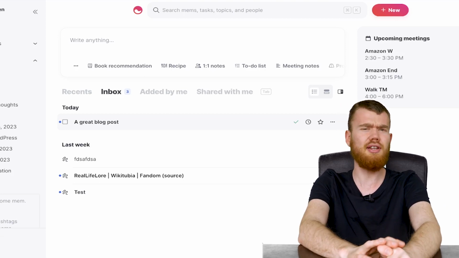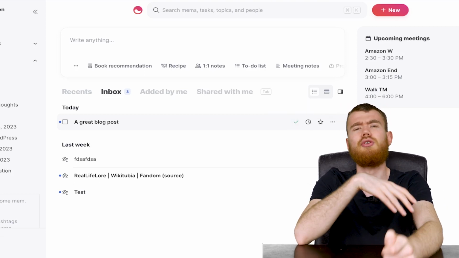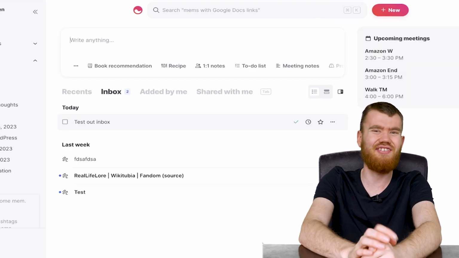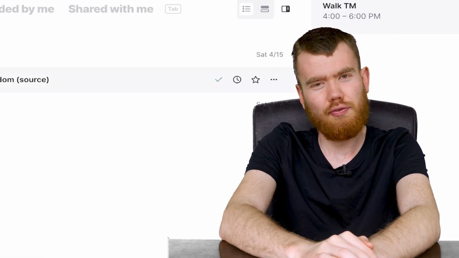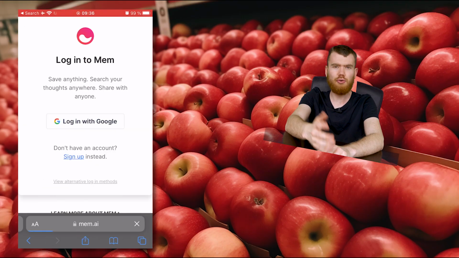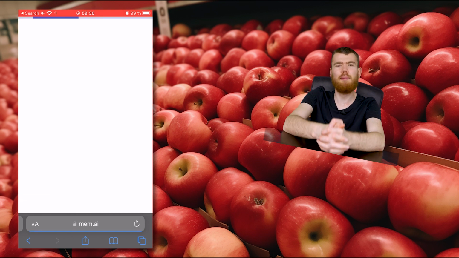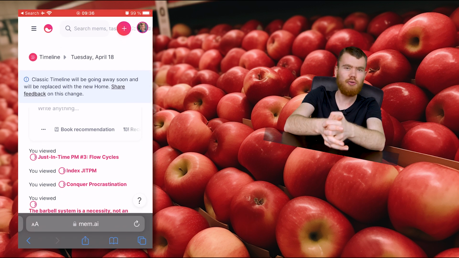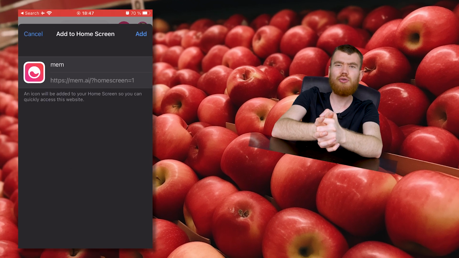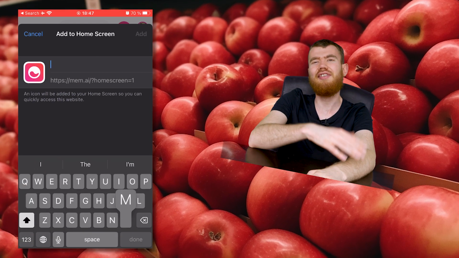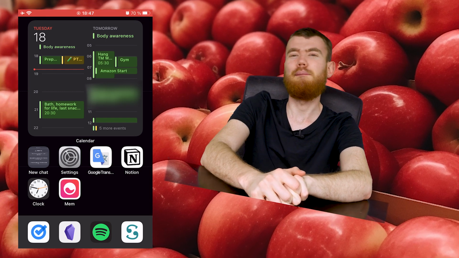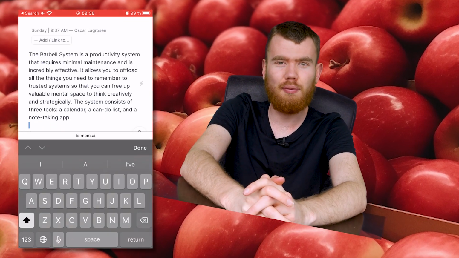So in other words, you got a pretty decent task manager right here where you can just create tasks by typing, add inbox, check it off, etc. But this inbox view is not available on the phone though, but still pretty cool nonetheless. But what you can do instead actually is you can go into the web app on your phone and search for Mem there and log in, because that's exactly the computer view but on the phone. And if you add to the home screen, you can get these inbox features and the other features here as well. So this is a hack right here, and I used to do this when the iOS app was quite unreliable or it wasn't even out yet. There was still this backup option.